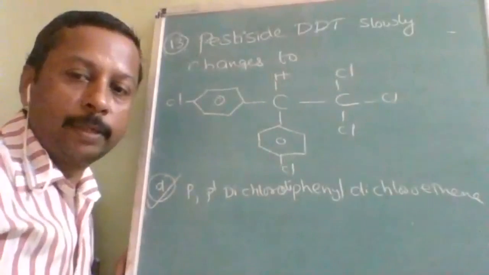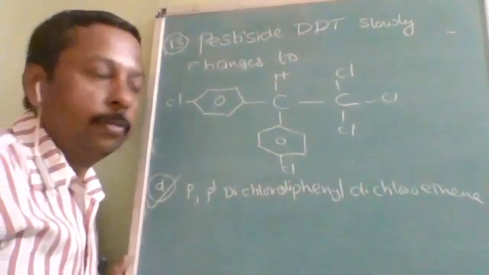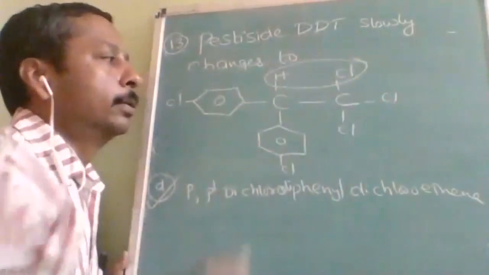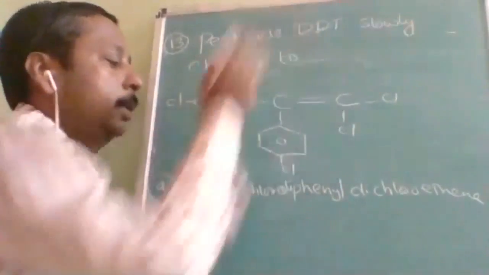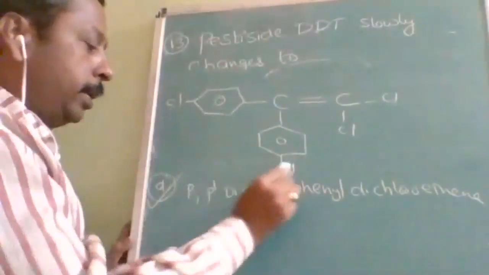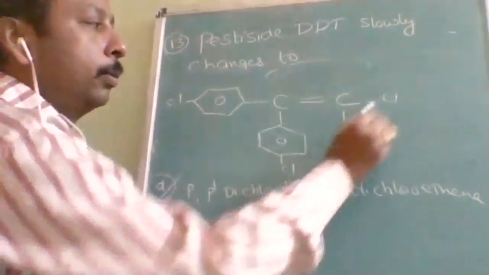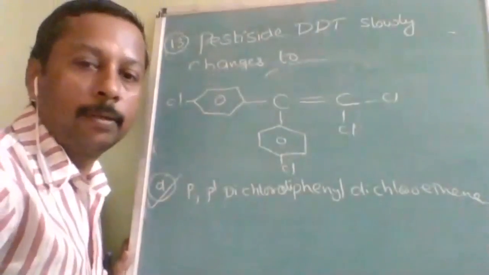It is not the preparation method. It is the product he is asking. So what happens is that slowly HCl will be lost. Once HCl is lost, this will be produced. So the answer is p,p'-dichloro diphenyl dichloroethene. So the answer is option D.